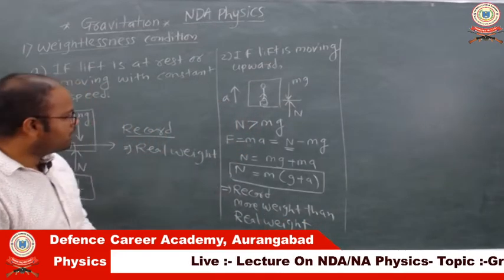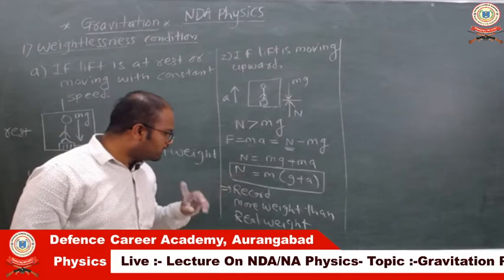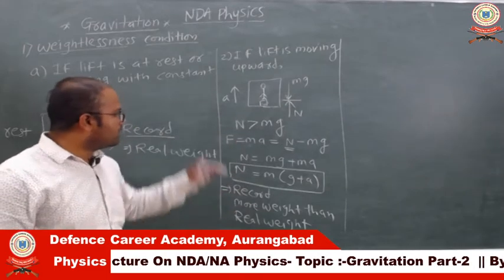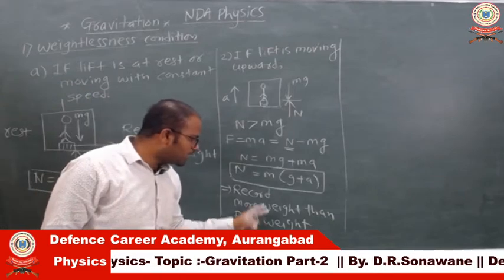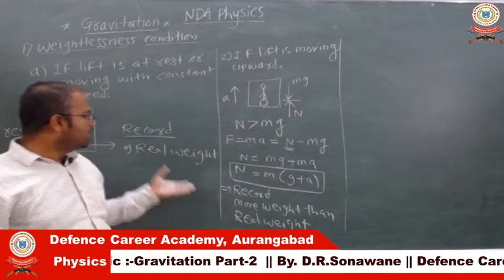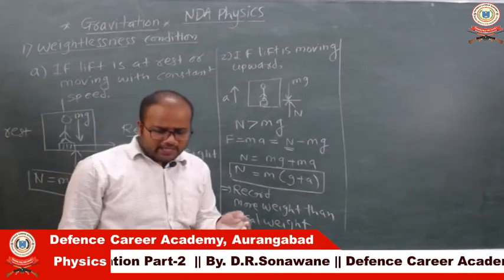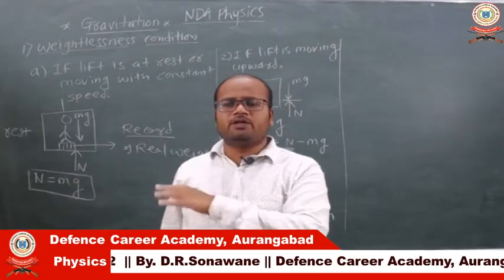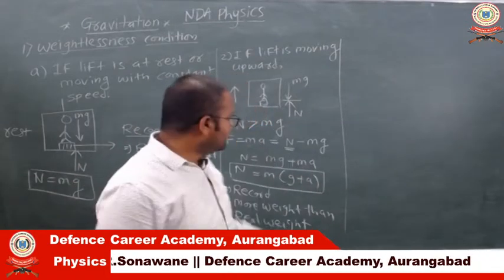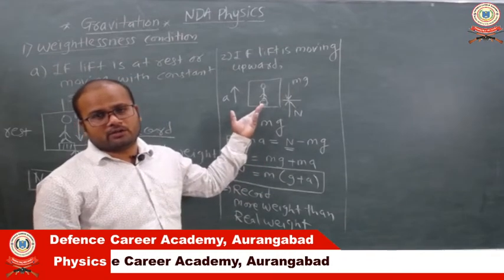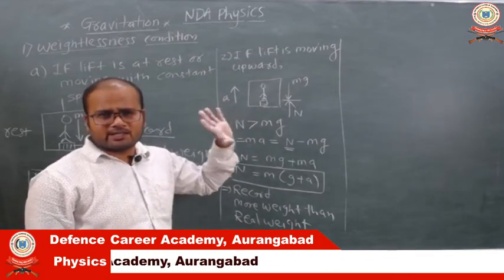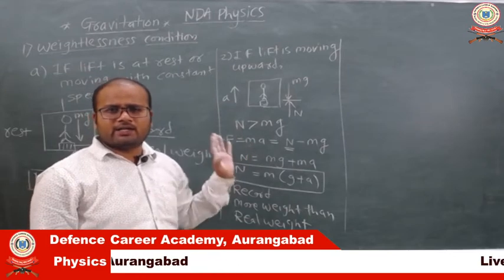When the lift is moving upward, the weighing machine will record more weight than the real weight. In the first condition I told you that if we consider 50 Newton as the weight of the person, in this case the weighing machine will record more than 50 Newton. Weight will be increased. That weight is nothing but the apparent weight. That is not the real weight.